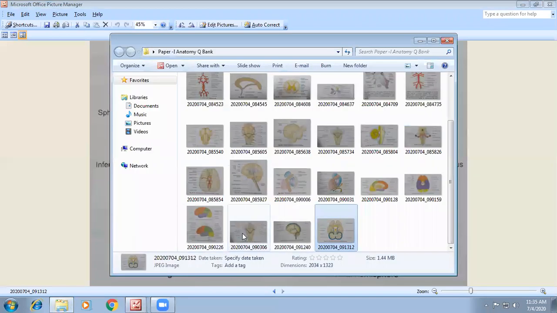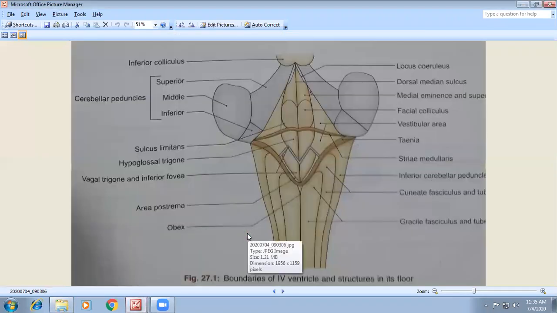Then you have to go to the fourth ventricle, very important. Boundaries, floor, and almost all you have to remember about the fourth ventricle. Here, the boundary is formed superiorly by the superior and middle cerebellar peduncle, and superior laterally. Inferior laterally, we have the inferior cerebellar peduncle.